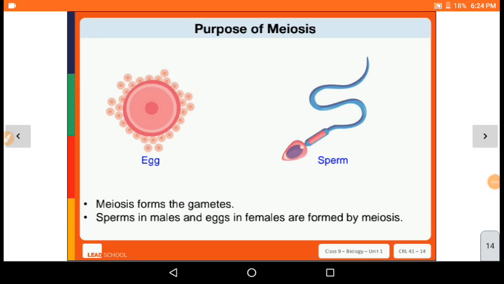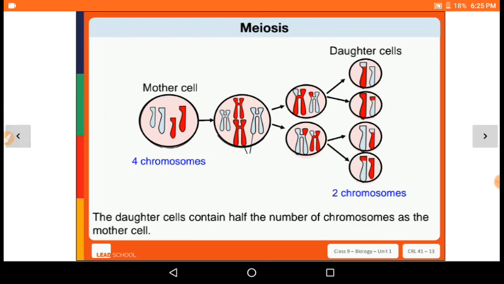So, what is meiosis? Meiosis is a type of cell division in which mother cells produce non-identical daughter cells, because here in meiosis they are non-identical, they are not the same. Here in the figure you can see that they are not equal to each other. But what is mitosis? Mitosis is a type of cell division in which the mother cell produces two identical daughter cells. So this is the main difference. In mitosis, the daughter cells are identical, and in meiosis, they are non-identical.